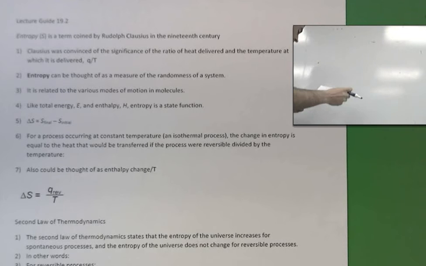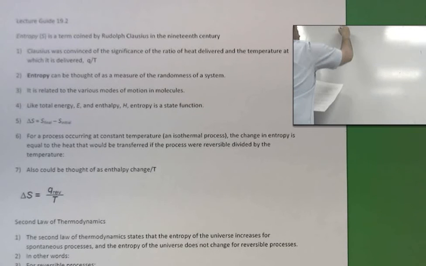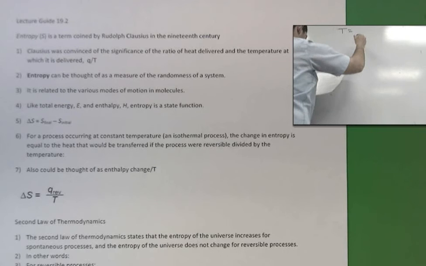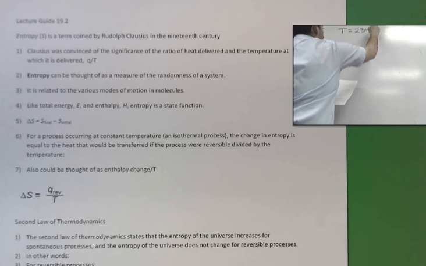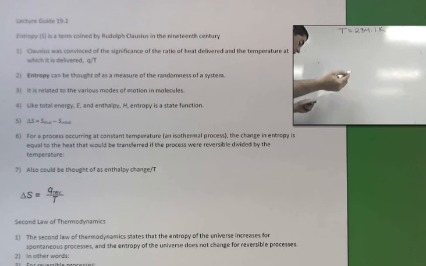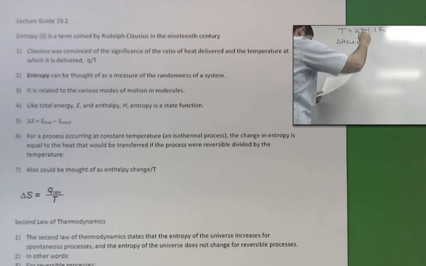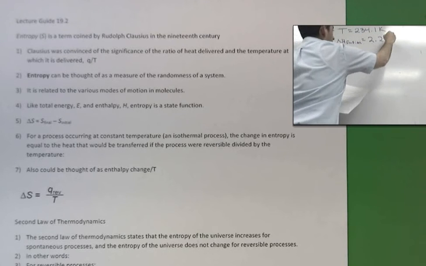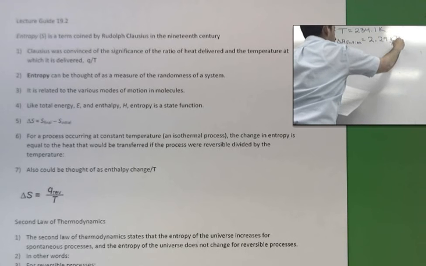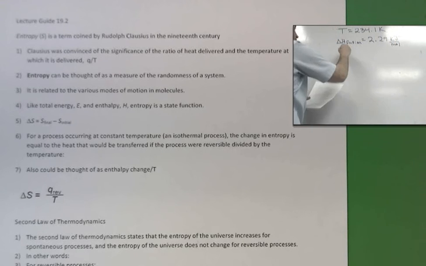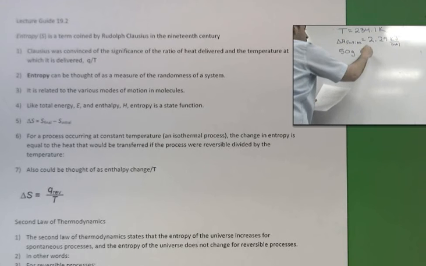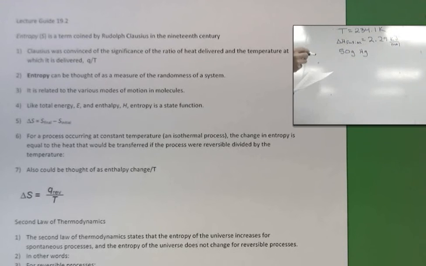Say we have mercury at a temperature of 234.1 Kelvin and its heat of fusion is 2.29 kilojoules per mole, and we had 50 grams of mercury that we wanted to melt. We could talk about what would happen to it in terms of the heat of fusion. How much entropy would we really need to have?